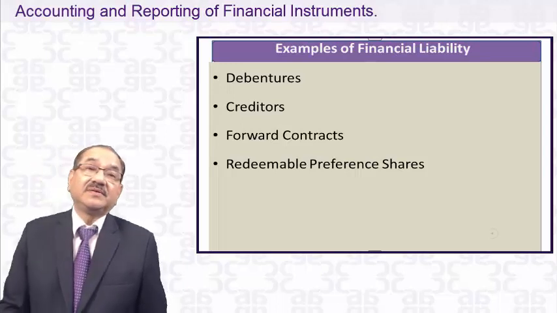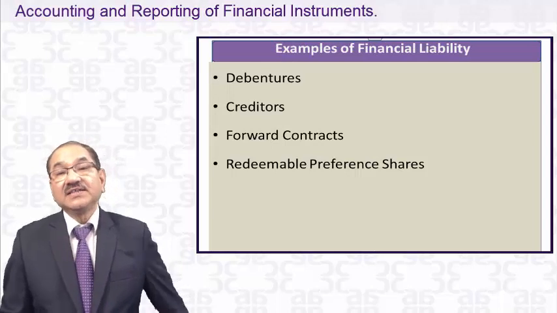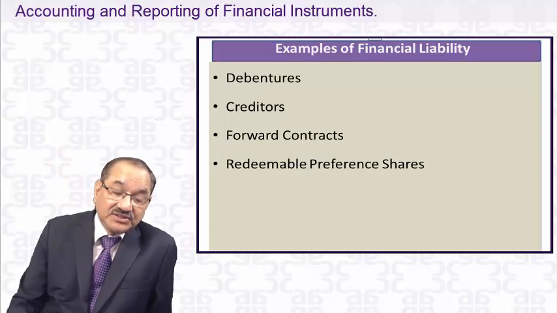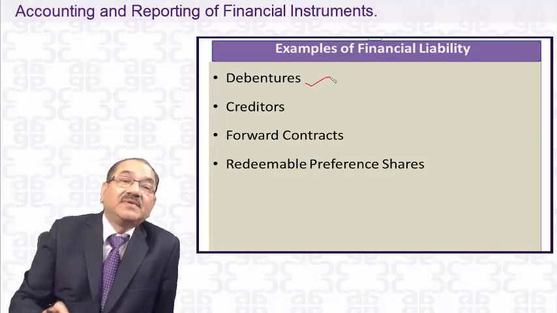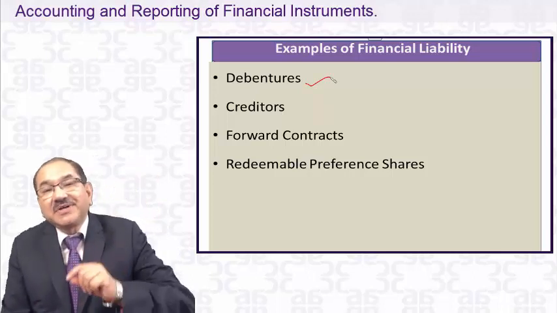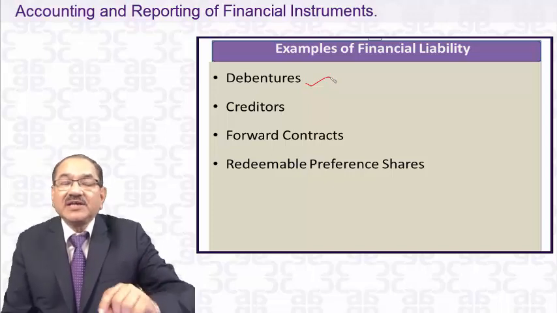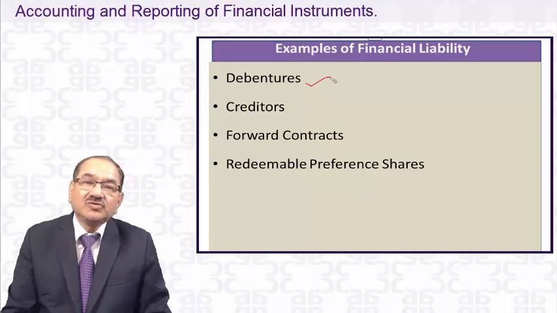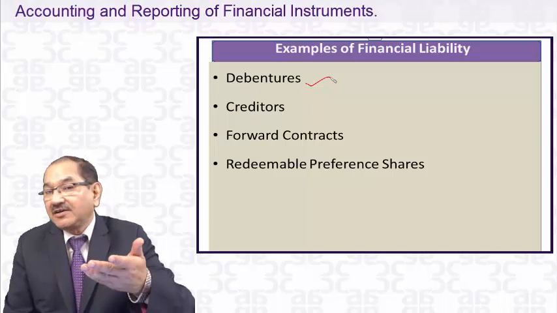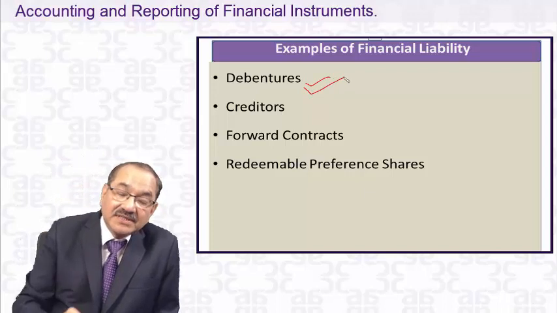Now, what are the examples of financial liability? We have given you examples of financial assets, but what are the examples of financial liability? Examples are debentures. Debentures are a financial liability. Why? There is a contractual obligation to deliver cash, because if you have issued a debenture in 2010, it will be redeemed in 2015. So in 2010, you have a contractual obligation to pay cash at the end of 2015. So it comes within the definition of financial liability.